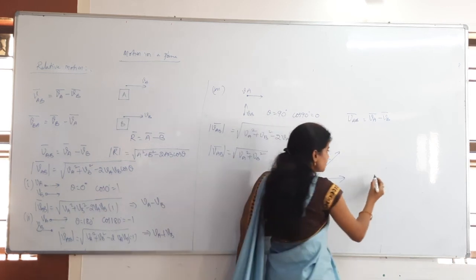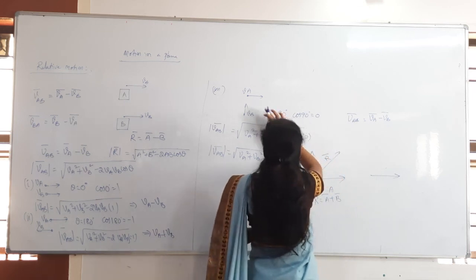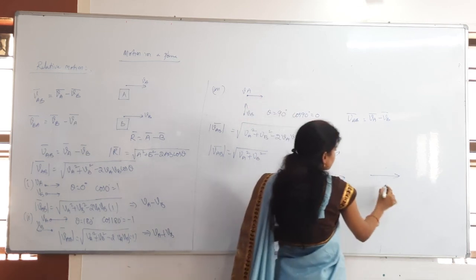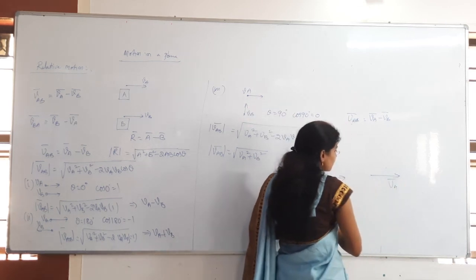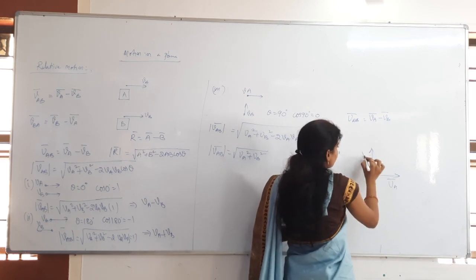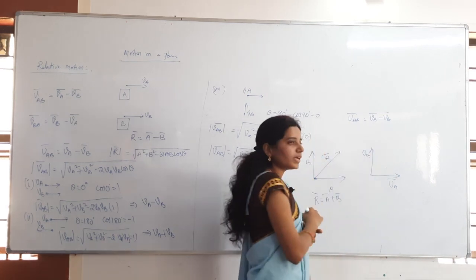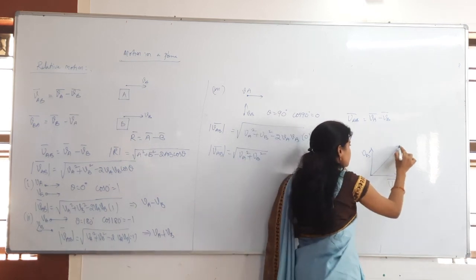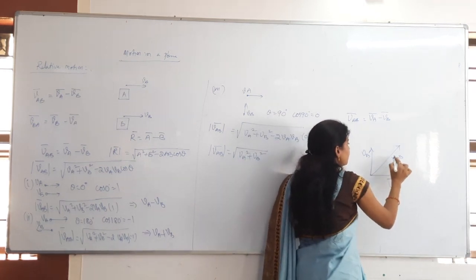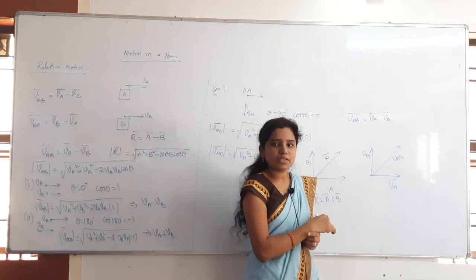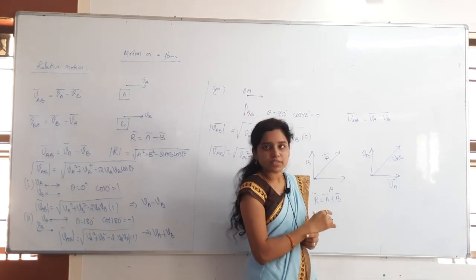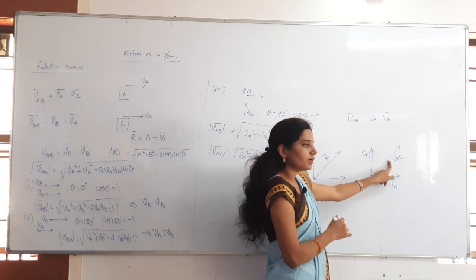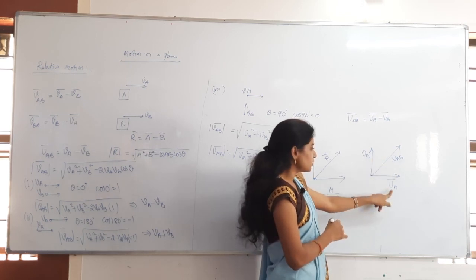Yes. Then in the third case, as already taken, A is moving in this direction and B is moving in the upward direction, VB. Then where will you get the resultant? You will get the resultant diagonally like this. That is VAB. VAB is the resultant. So as per the Pythagoras law, this is the hypotenuse, this is the opposite and this is the adjacent.